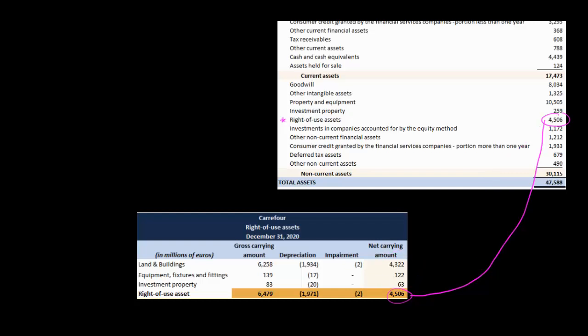They show you the gross amount here. You get the gross amount minus the depreciation, so they break out the depreciation separately. So now you know the depreciation, right? Because the lessee is going to incur depreciation expense for a capitalized lease, but also interest expense. Now, I showed you in a previous video, interest expense showed up in their income statement. And although Carrefour didn't lay out specifically what their depreciation expense was related to its leases in its income statement, you could see right here, they specify, even for each type of thing that they're leasing, the amount of depreciation that we've had for that type of right-of-use asset.